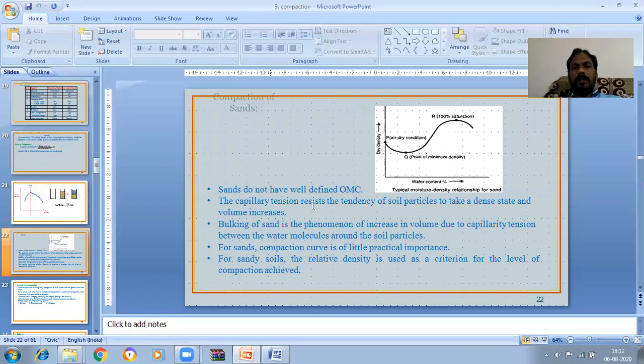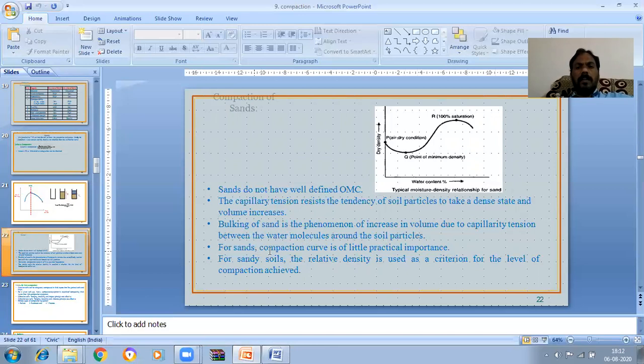The capillary tension resists the tendency of soil particles to take a dense state, and volume increases. Bulking of sand is the phenomenon of increase in volume due to capillary tension between the water molecules around the soil particles.